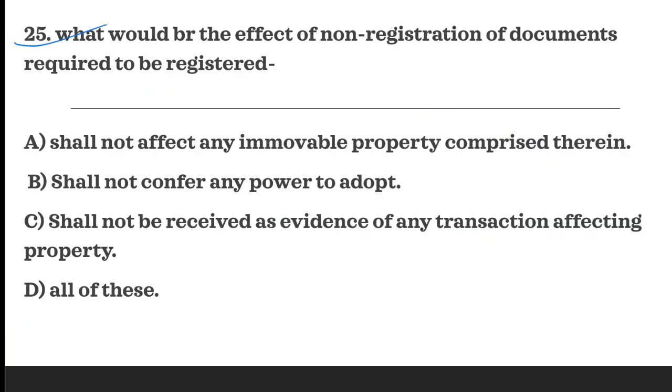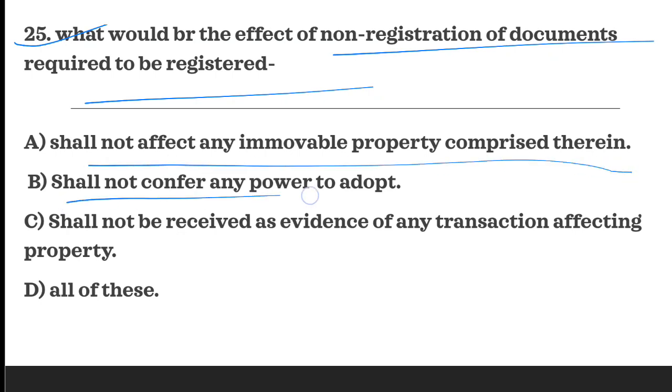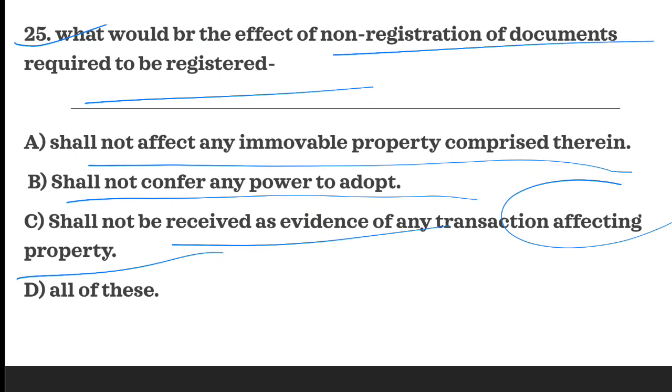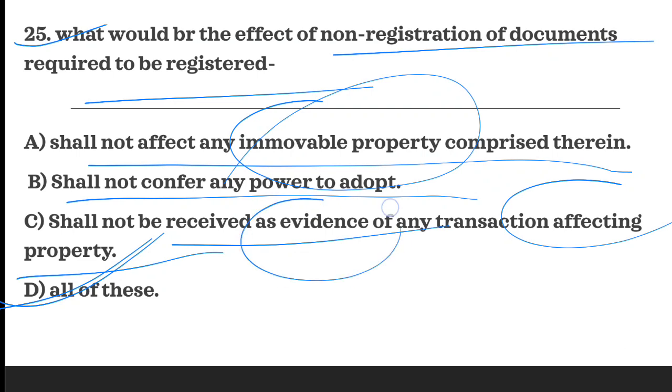Next question is what would be the effect of non-registration of documents required to be registered. So A says shall not affect any immovable property, B shall not confer any power to adopt. C says shall not be received as evidence of any transaction affecting property. So as per the provision all of these are correct. The effect would be that the immovable property comprised in it will not be affected, neither the power to adopt is affected, as well as it cannot be received as evidence of any transaction which affects such property. So all of these is the correct answer. D is the correct answer.